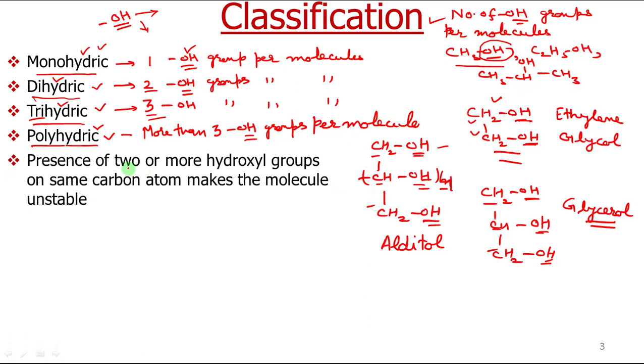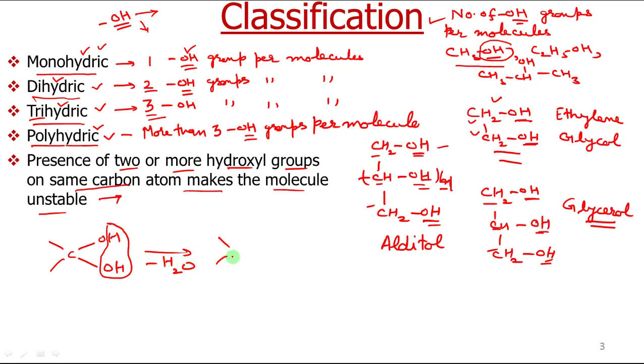Now if we have two or more hydroxyl groups on the same carbon, that possibility makes the molecule quite unstable, and it loses a molecule of water to make other compounds. For example, I will write like this. Suppose we have two OH groups attached to the same carbon atom. These types of molecules will be quite unstable. They will lose a molecule of water, minus water.